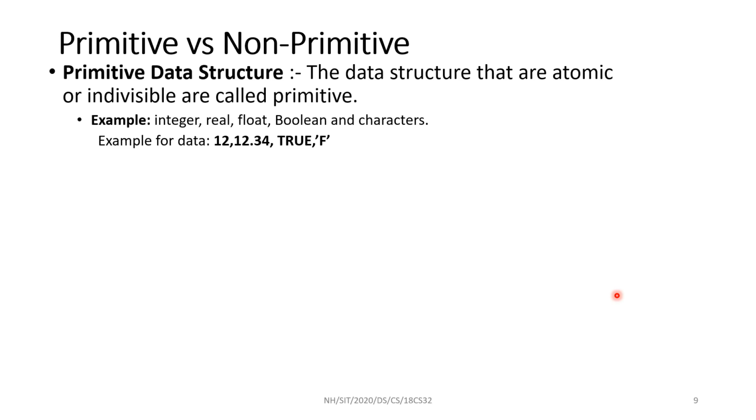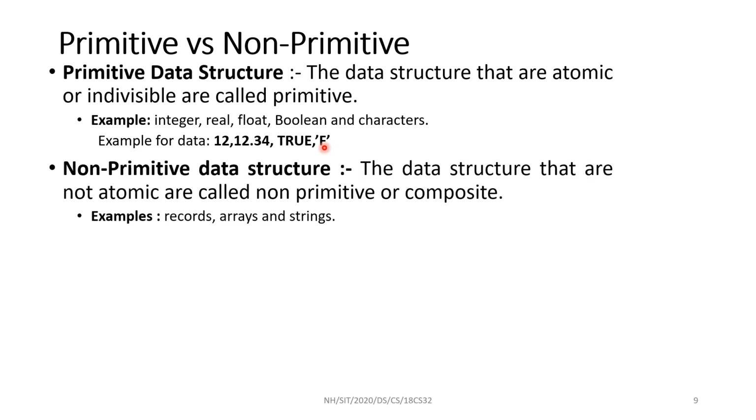Data is again classified as primitive and non-primitive. As you know, integer, real, float, boolean, and characters are all primitive data types. Integer, floating, boolean, character are all primitive data types. These are supported by the language. These are also called atomic, primitive, or basic data types.